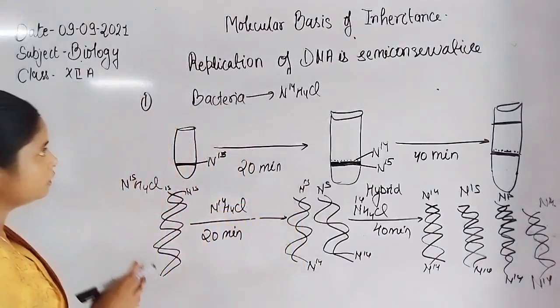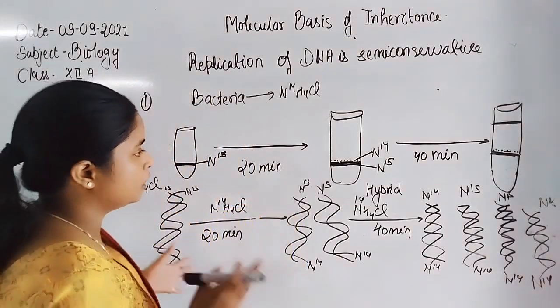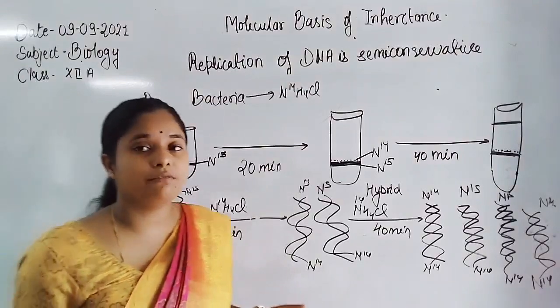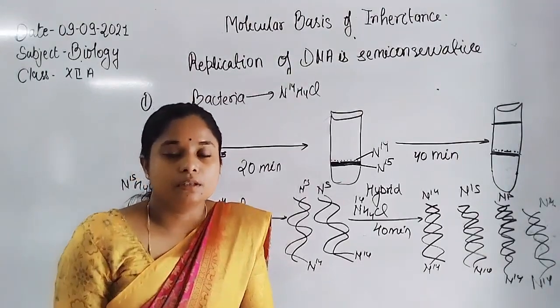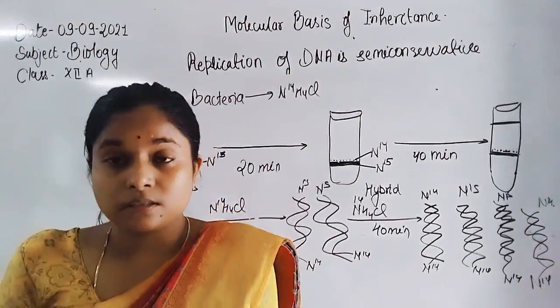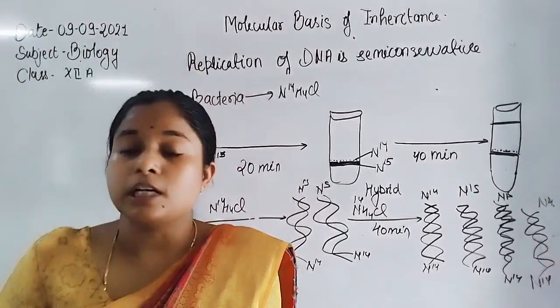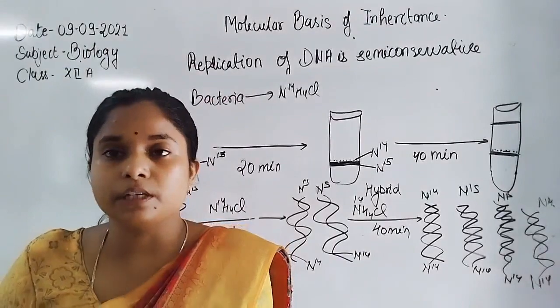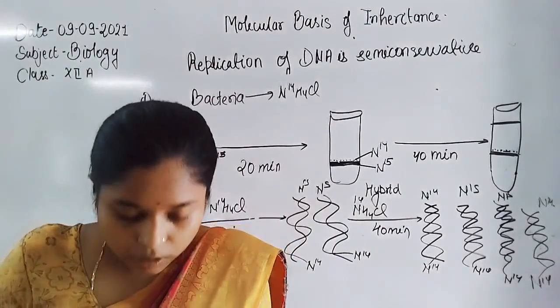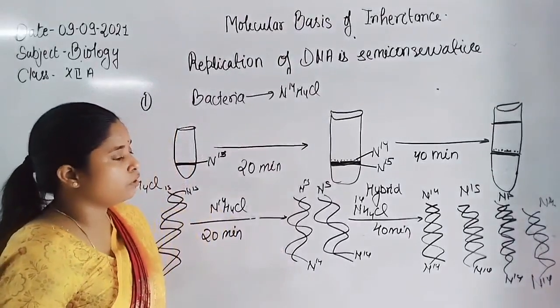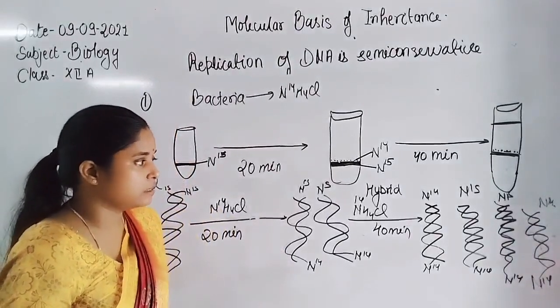So overall, this is the mechanism and the experiment of Meselson and Stahl. By this experiment, we can easily understand the semi-conservative rule of DNA.